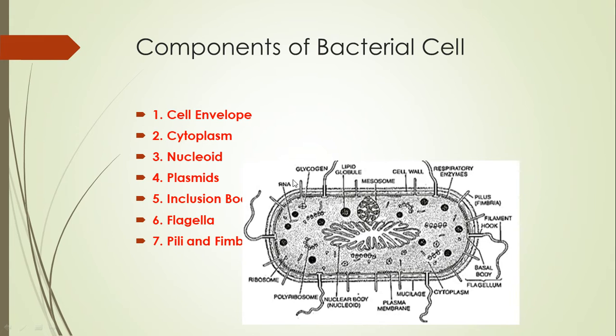Starting from outer to inside, outermost are these projections, which are flagella, pili and fimbriae. Then as we go inside, these are layers of the bacterial cell. The outer one is the cell envelope, and this cell envelope consists of capsule, cell wall and plasma membrane.